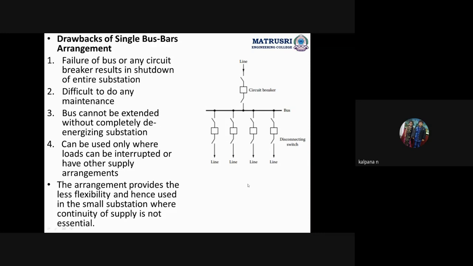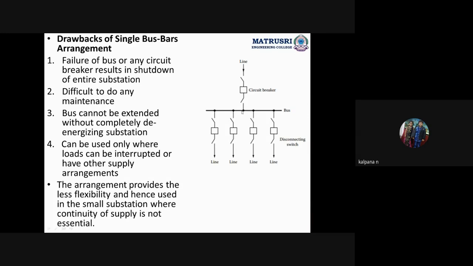Single bus bar means, in order to take the connections in the substation, we are using only one bus bar. So the entire substation will be operated through the single bus bar. Whatever incoming lines we give are connected to the single bus bar, and whatever outgoing lines we need to give from the substation are also connected to this single bus bar only.